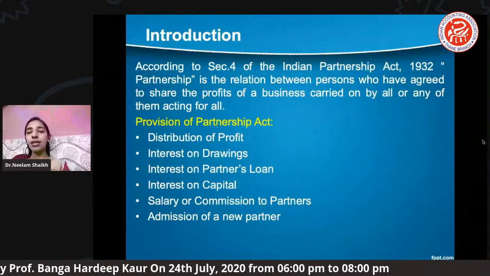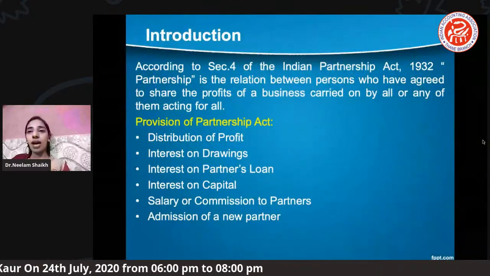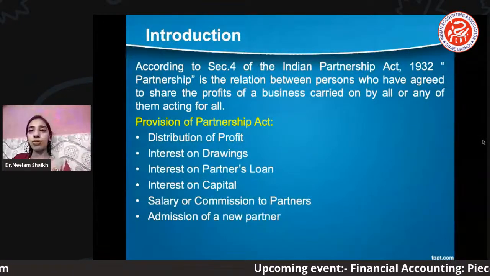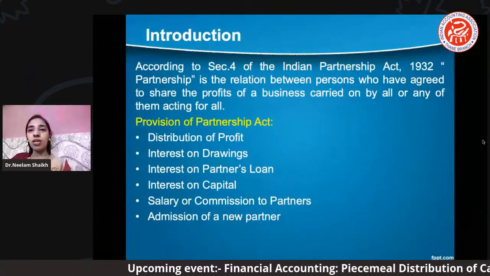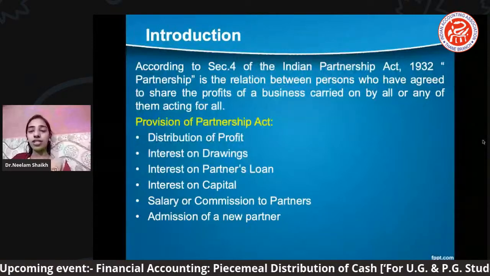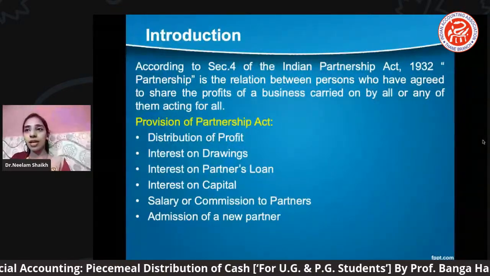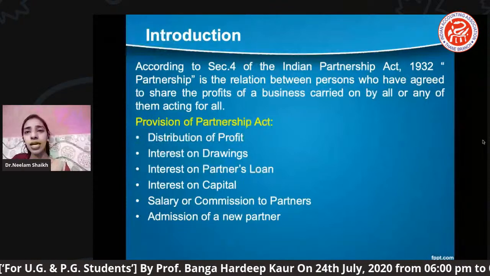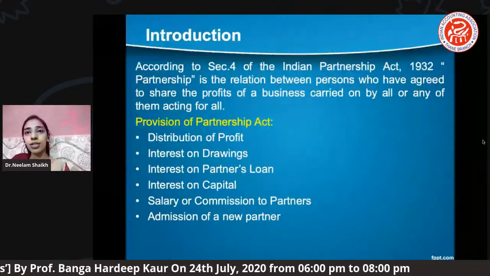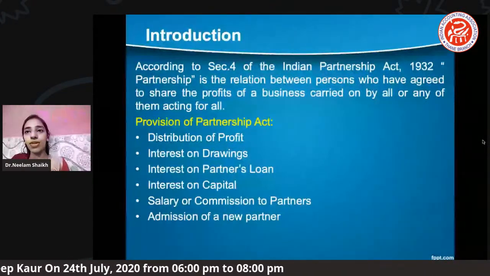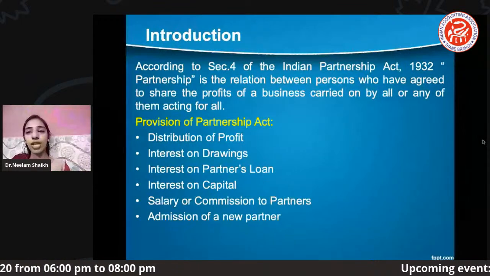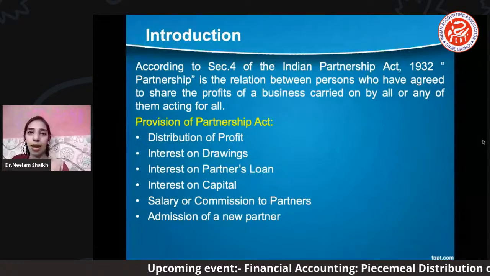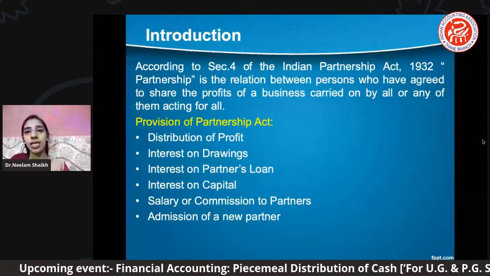So in the next slide, here you can see what we have already done and learned yesterday. Just a briefing of 2-3 minutes, not more than that. So yesterday we talked about what is a partnership firm, the partnership act. As per the Partnership Act 1932, it talks about the relationship between persons who have agreed to share the profit of the business carried on by all or any of them acting for all. This we have already studied yesterday.